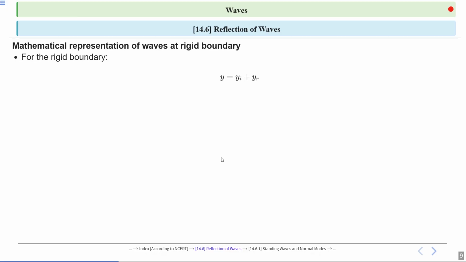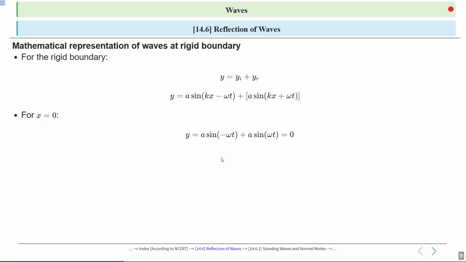Now, for the rigid boundary, the displacement is the sum of the incident and reflected waves. The equation is y equal to y_i plus y_r. Here we have substituted the wave equations of incident and reflected waves: for the incident wave a sin(kx minus omega t) and for the reflected wave a sin(kx plus omega t). The resultant expression we got is y equal to a sin(kx minus omega t) plus a sin(kx plus omega t).